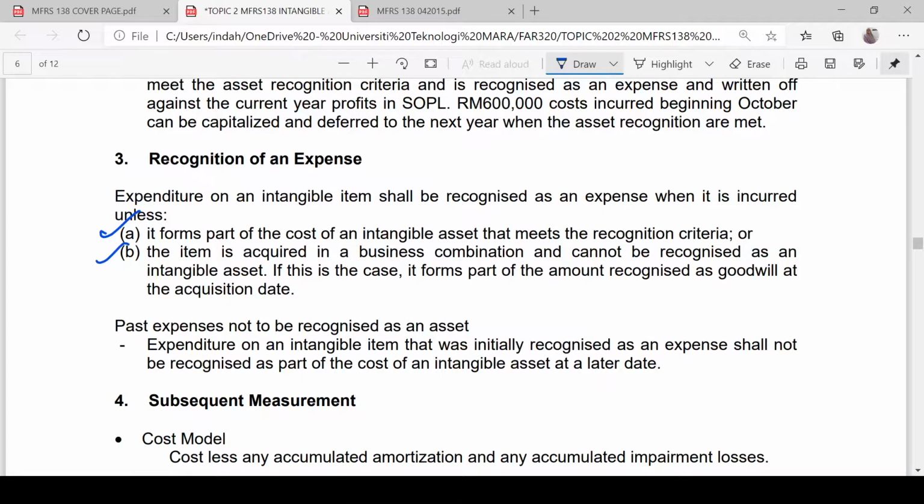What about the past expenses? Past expenses here refers to, for example, the expenses that we have incurred during the research phase.